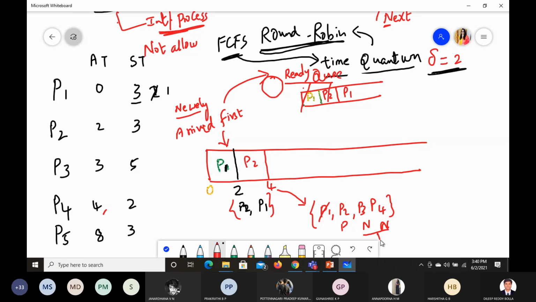Again there is a conflict here. Both are new. Which one to give first based on time? It came at 3. It came at 4. So now what to enter in the ready queue? Already P1 is there. P1 will come by default. Now we should make sure that P3 comes here, because P3 is the newer one. It has to come next, followed by P4, followed by P2.